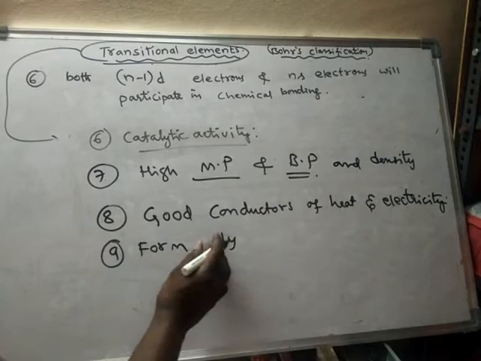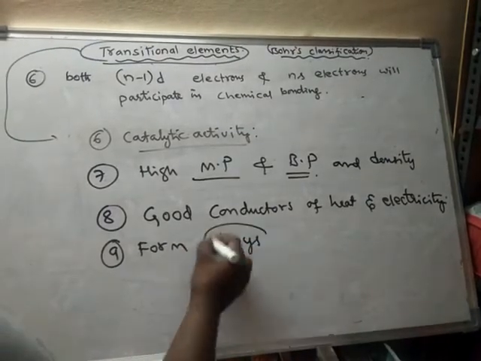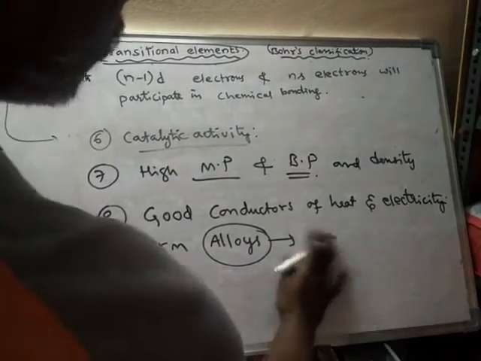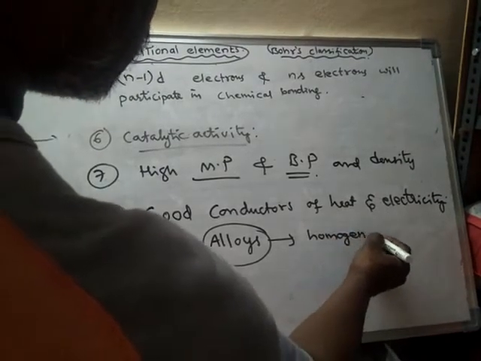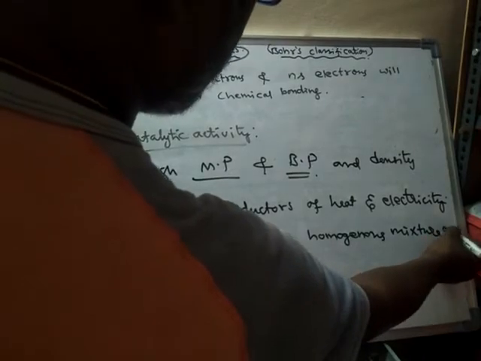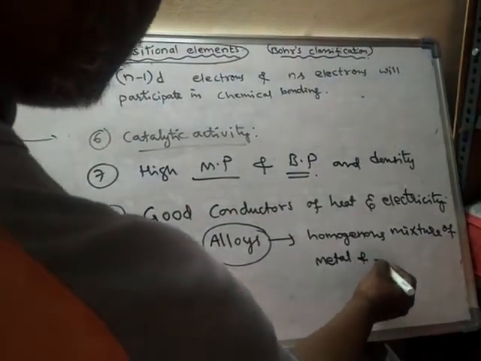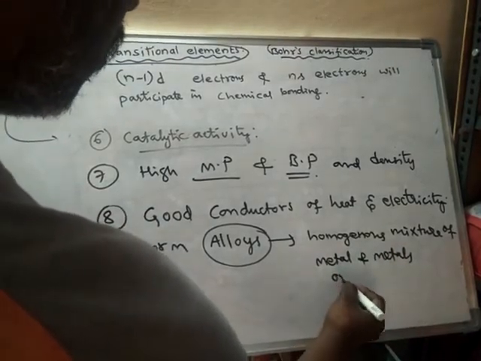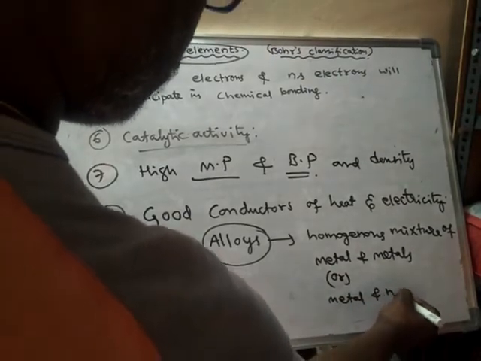What are alloys? An alloy is a homogeneous mixture of metal and metals, or metal and non-metals.